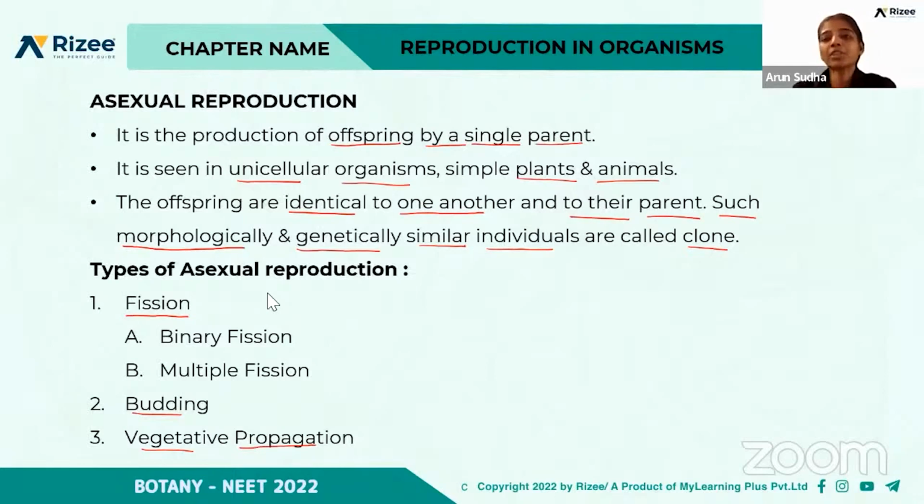So under fission, there are different types of fission. There is binary fission and multiple fission, and budding. Also, we saw in Hydra, it is an example for budding, right? And vegetative propagation. So we'll see in detail about the different types of asexual reproduction in different organisms.